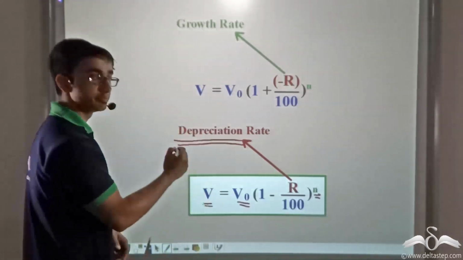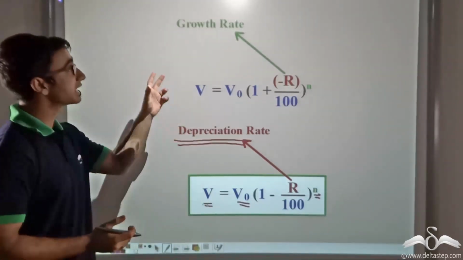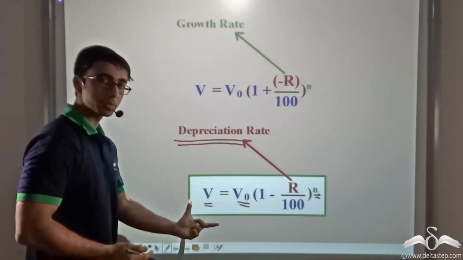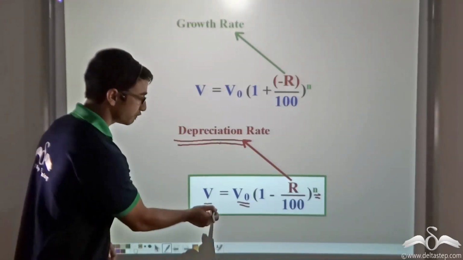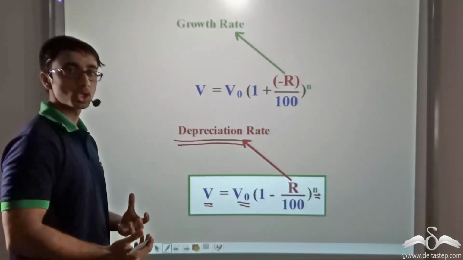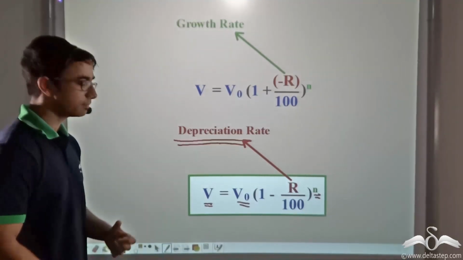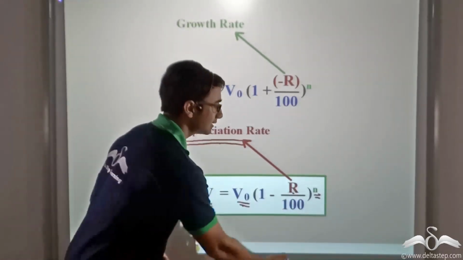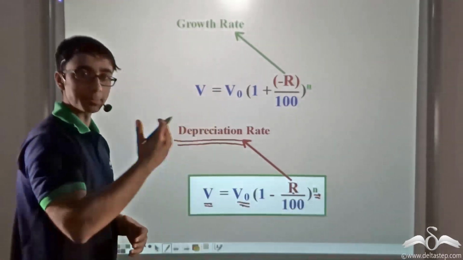years to V. So instead of negative growth, we call it depreciation. And using this formula, we can find out what the final or depreciated value of a commodity or entity will be given its initial value, the depreciation rate, and the time it is taking to depreciate.